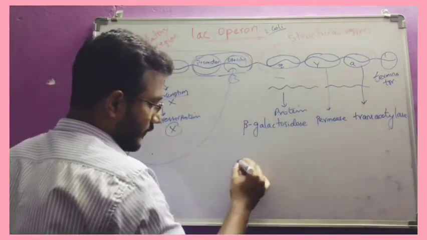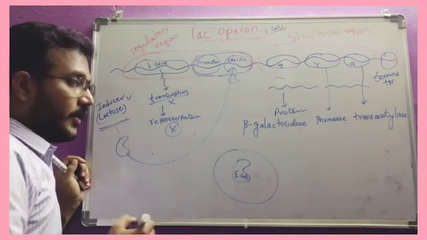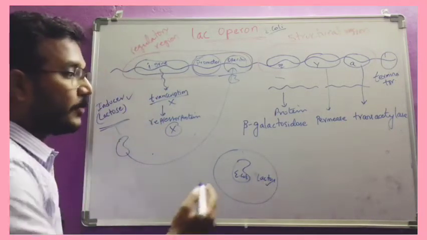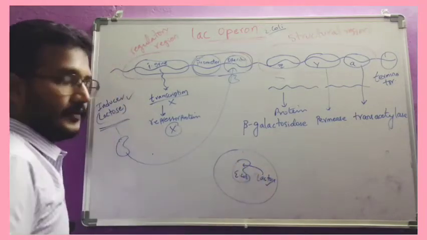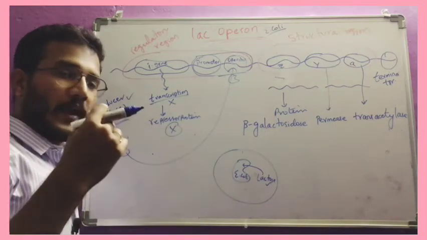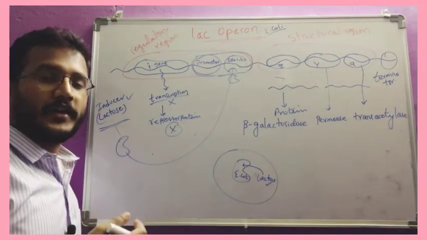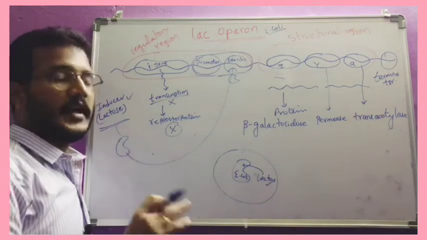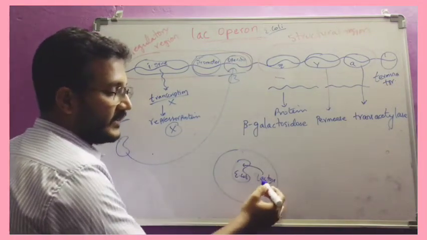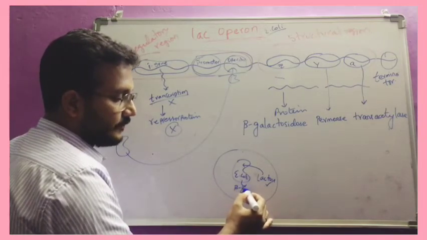Now come here. This is the E. coli, and here in the second case, lactose is present. Lactose cannot directly enter into the bacteria. The bacteria recognizes that glucose is absent, so it cannot take glucose and ultimately has to take lactose. So the E. coli will activate it, and this acts as an inducer.